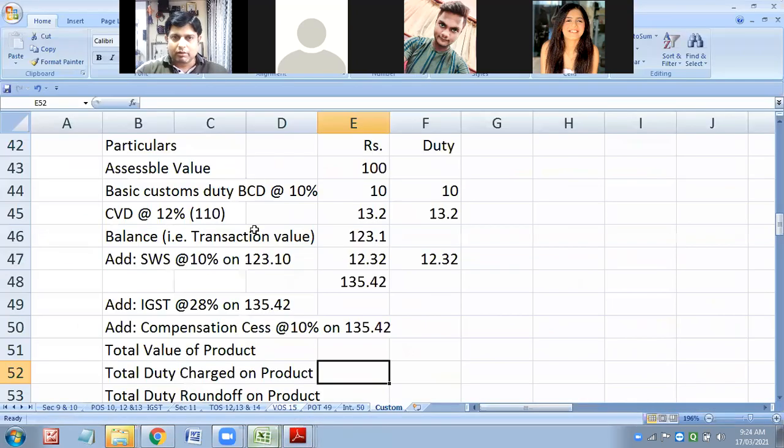So what is the total value for us? Total value is 123 rupees 10 paise. On that 10 rupees. 52 was correct.